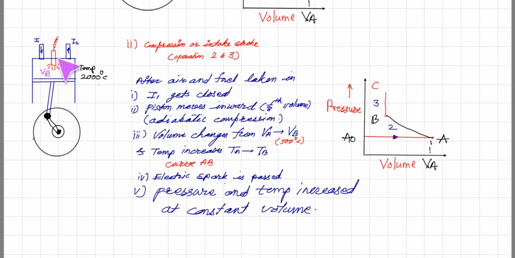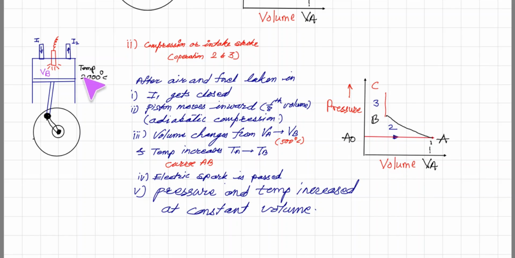As the piston is moved inward, the volume is now 1/8 of the original volume VA. Due to the motion of this piston upward, the volume decreases from VA to this volume, that is VB.